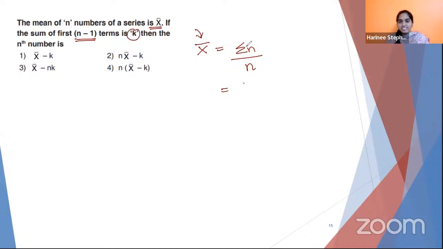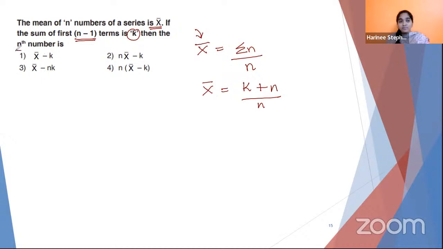So I can write the sum of n numbers as k plus the last term. Do you all agree? They are saying it is given in the question. So I can write it as k plus nth term divided by n, which is x bar.